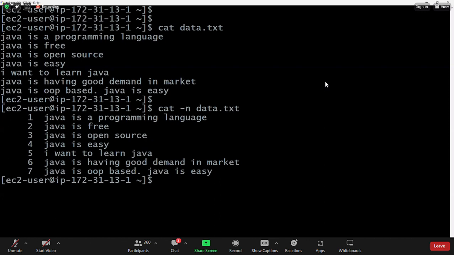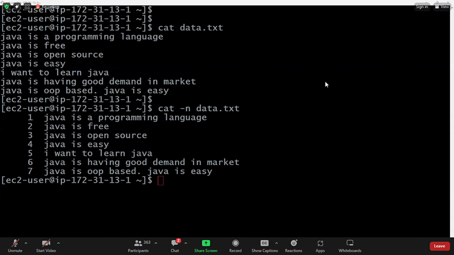So this is called the first occurrence in the line. Second line, also first occurrence. Third line, first occurrence. Fourth line, fifth line, sixth line, first occurrence. Seventh line, first occurrence and second occurrence. In the 7th line, the Java keyword is available at 2 places. That means for Java, 2 occurrences are available.